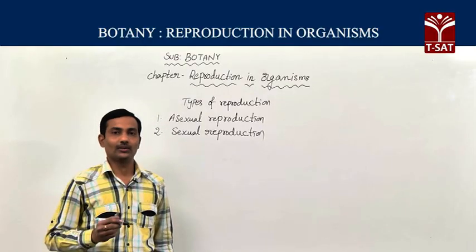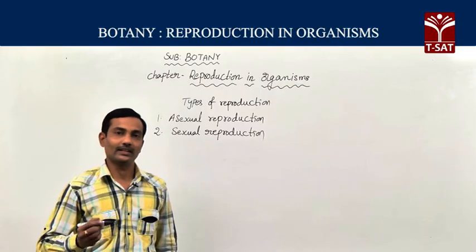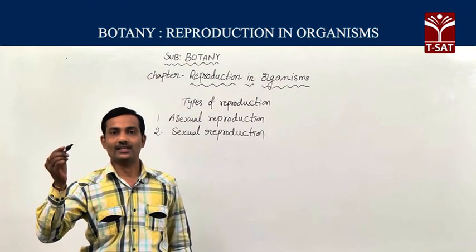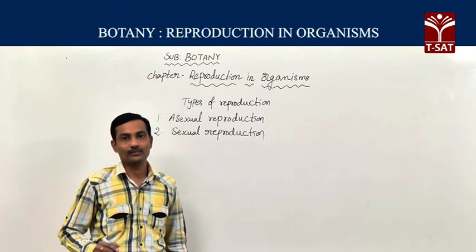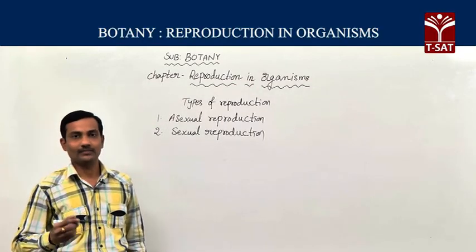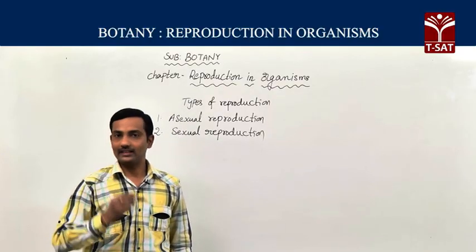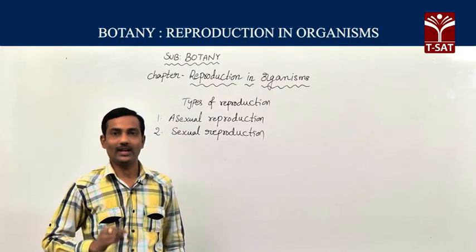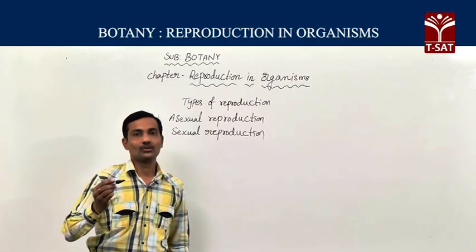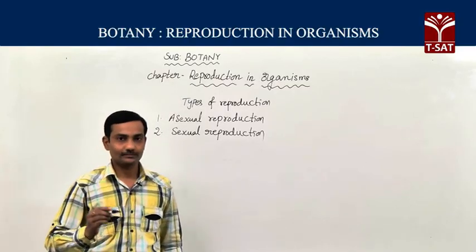For example, a plant producing bisexual flowers: pollen grains transfer from anther to stigma of the same flower, pollination and fertilization take place. That is sexual reproduction, but only a single plant is involved. So in sexual reproduction, one or two organisms may be involved.